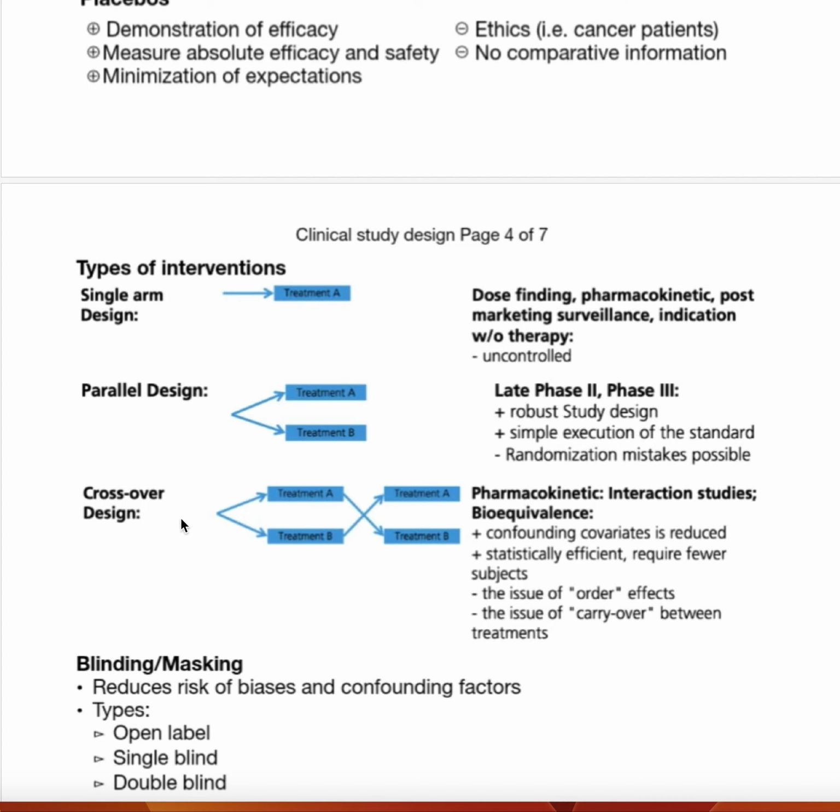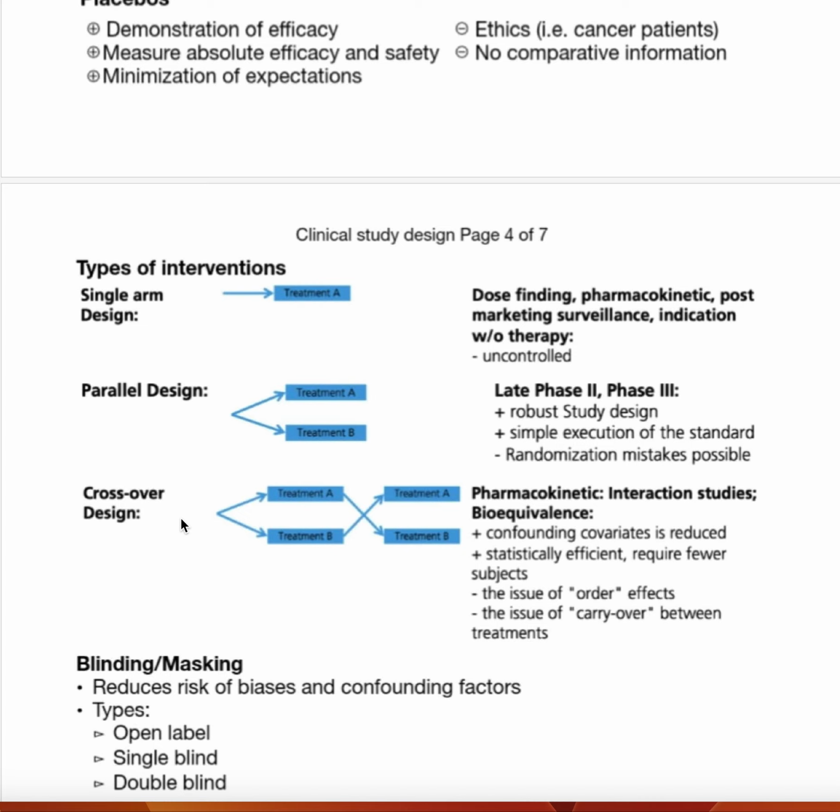So again, we have three types of intervention: single arm design, double arm or parallel design, and crossover design. Single arm, from its name, is just one group receiving one treatment, and it's important for pharmacokinetics, for the dose, and post-marketing surveillance. Parallel design means we have two groups and each receives a different treatment, and it's important in late phase 2 and phase 3.